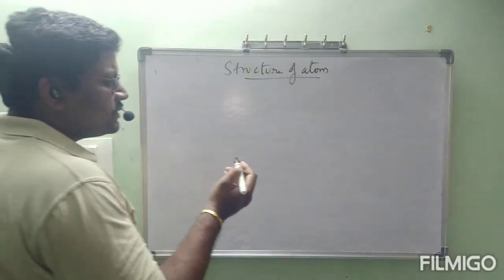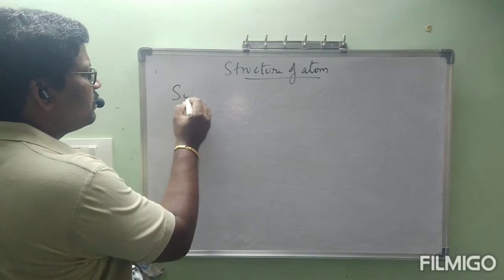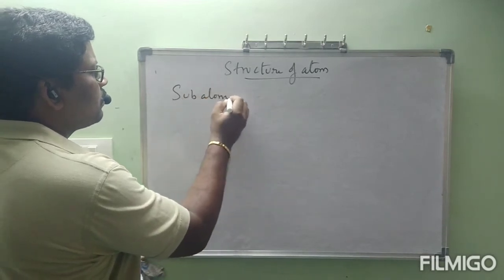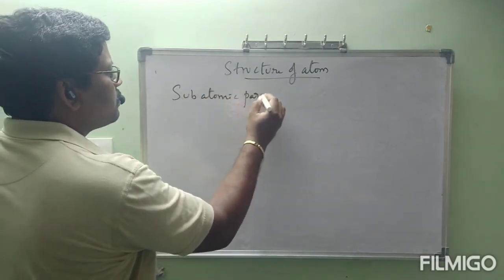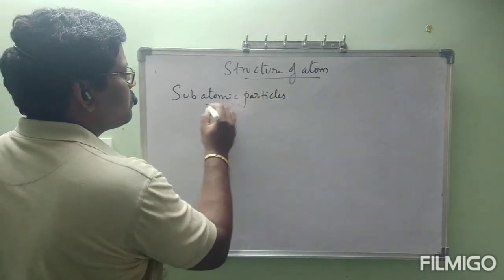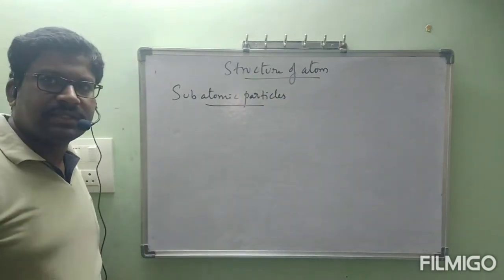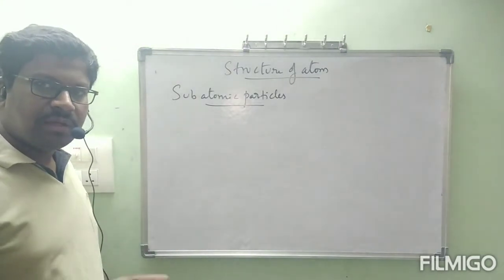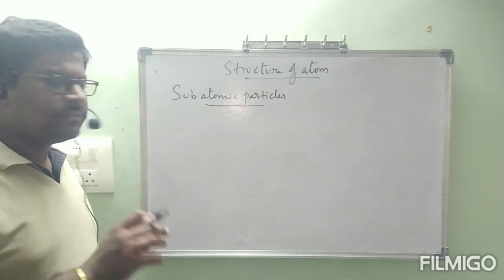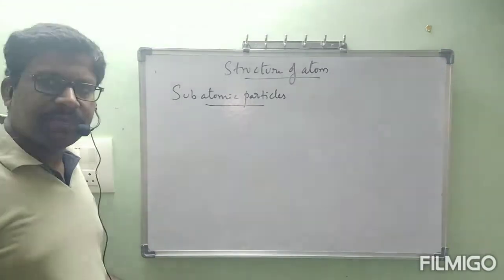The particles which are present in the atom are called subatomic particles. Sub means further; these particles are present within the atom, and that's why they are called subatomic particles.